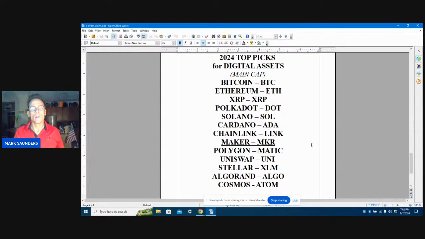Now remember, we have mid cap and small cap. I'm going to be working on those. So my goal personally is to have about 10 main caps, 10 mid caps, 10 small caps, buy into it, and then scale out of it in the next bull run, right?